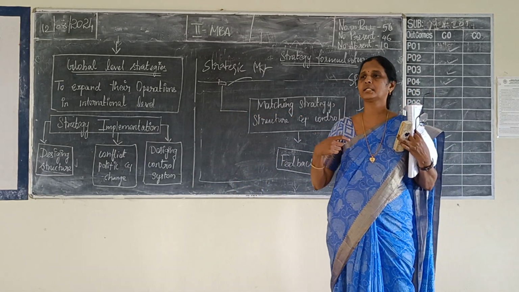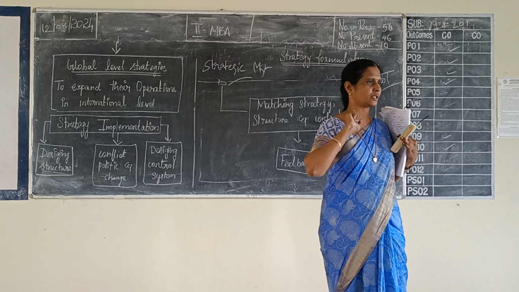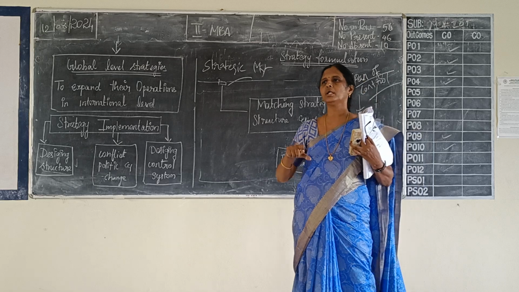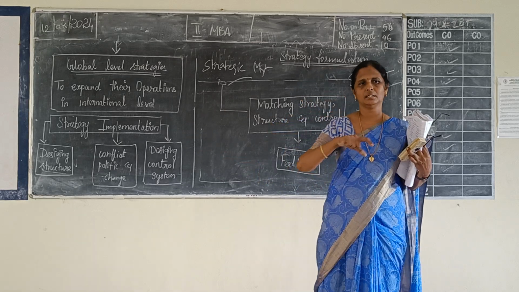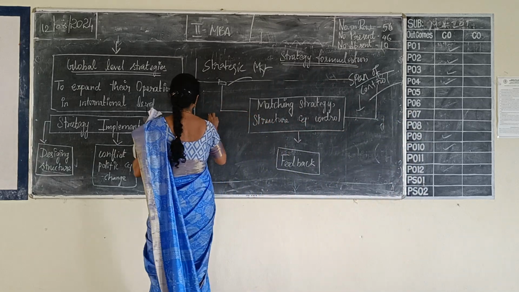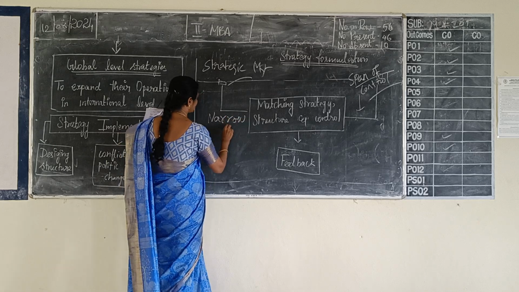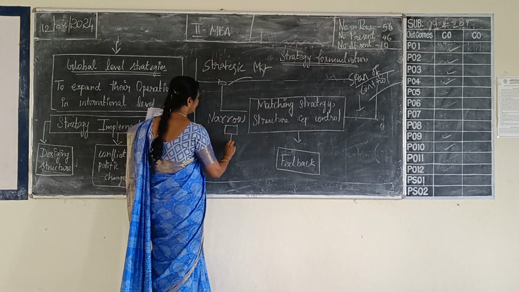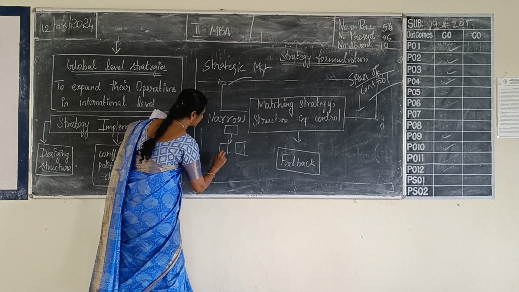If he is controlling few subordinates, that will come under tall structure. If he is controlling multiple subordinates, that will come under wide structure. Narrow means a manager is controlling only few subordinates.